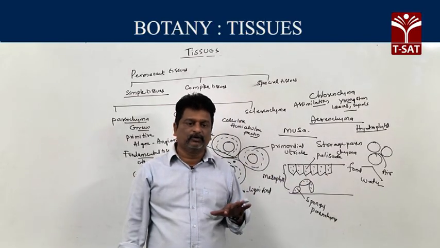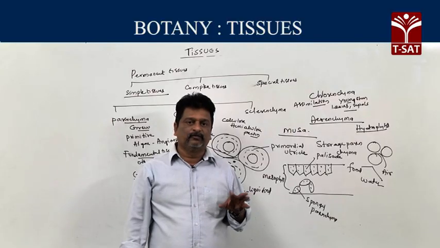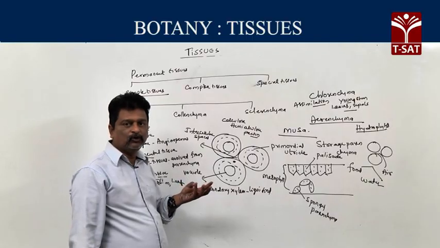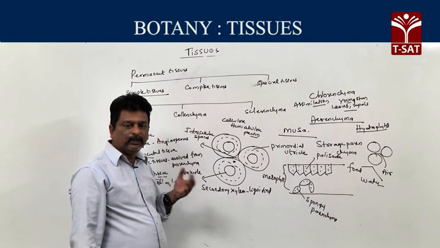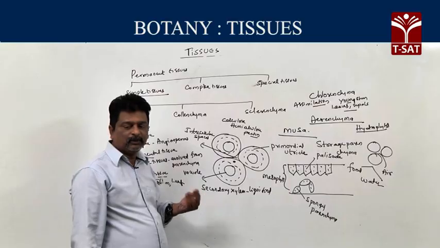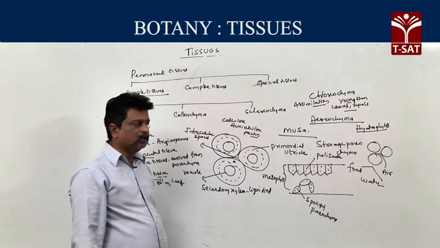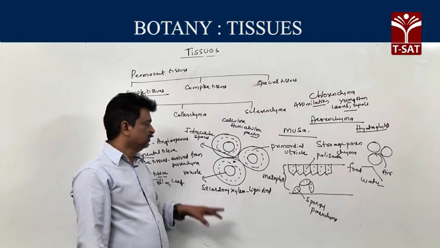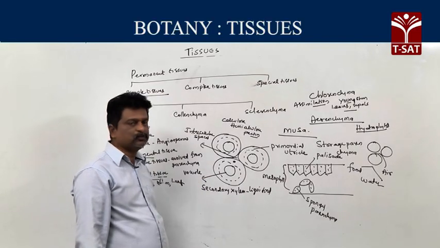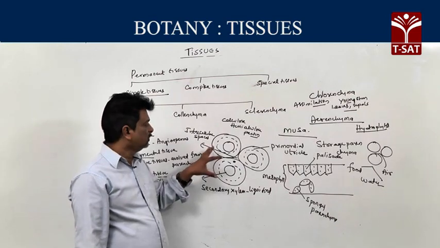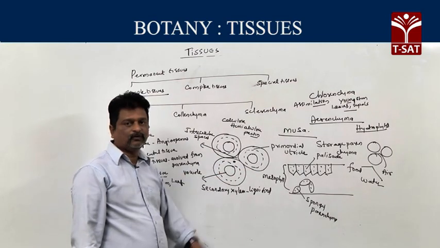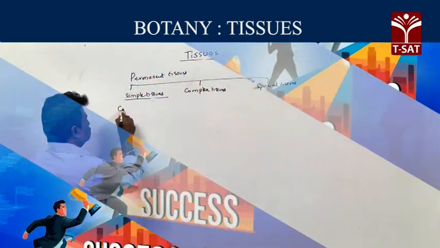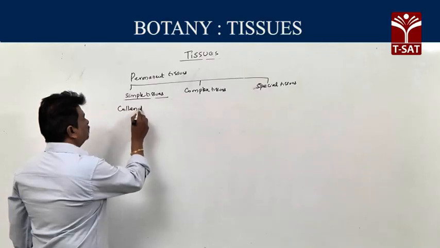Water storage parenchyma is commonly present in fleshy xerophytes or succulents like aloe, opuntia. It stores water in the form of mucilage or mucilaginous substance which reduces transpiration. These are characters and functions of parenchyma.